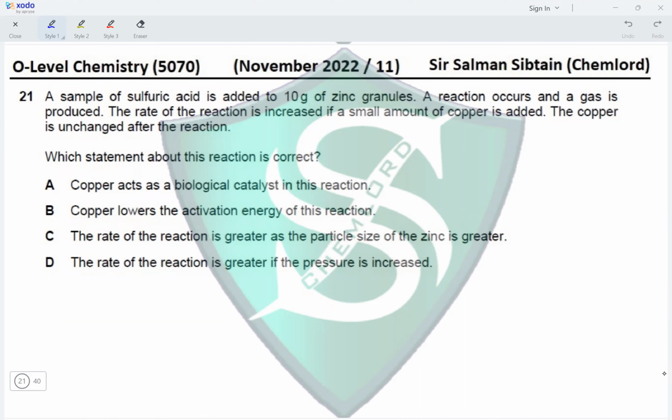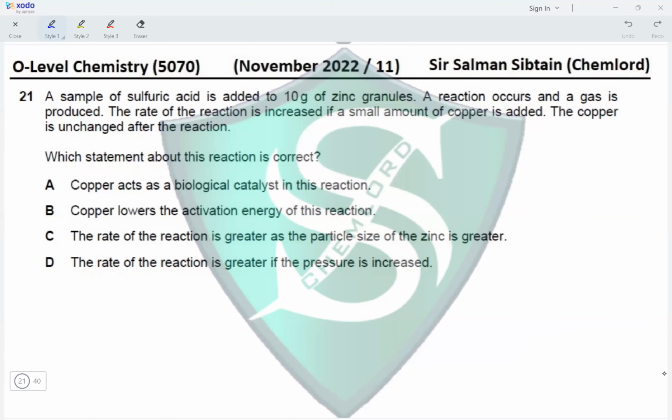The rate of reaction is increased if a small amount of copper is added. The copper is unchanged after the reaction. Which statement about this reaction is correct? If you're adding copper, it is increasing the rate of reaction and it remains unchanged. That means copper is acting as a catalyst. Which statement about this reaction is correct?